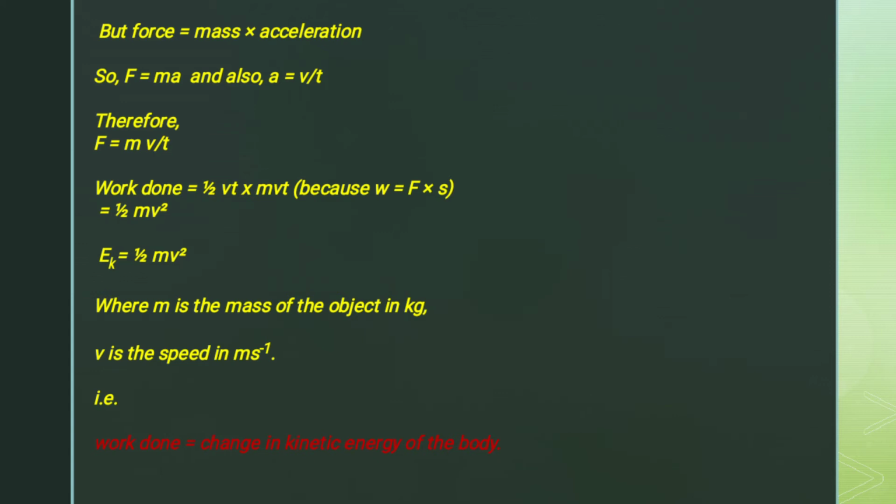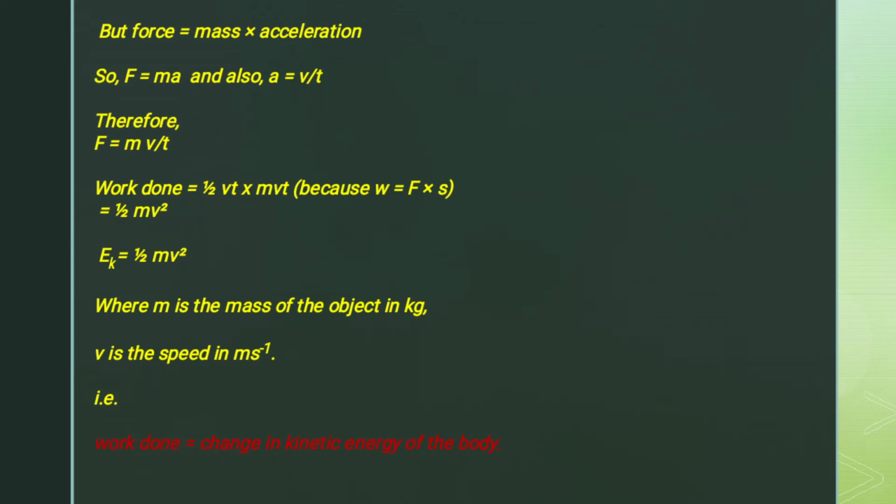Now force is equal to mass times acceleration. So we say that F is equal to ma, and also we know that acceleration a is equal to velocity over time. So therefore, from Newton's second law of motion, F is also equal to change in momentum over time. So F is equal to mv over t.